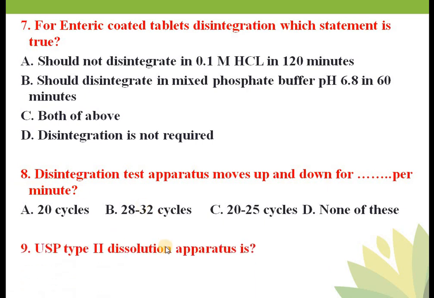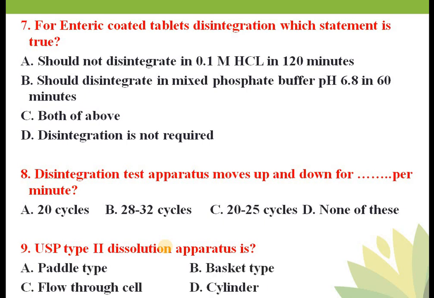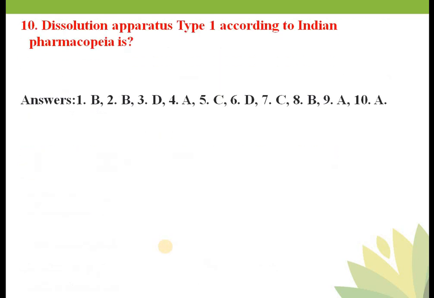Now we'll see the next question. So USP type second dissolution apparatus is, your options are paddle type, basket type, flow through cell, cylinder type. So in this case your option A is the correct answer. Okay, so in case of USP, type first is a basket, type second is a paddle. They are exactly opposite to the IP. In IP, type first is a paddle, type second is a basket, and in case of USP, type first is a basket, type second is a paddle. Okay, we'll see later what are the different types of dissolution test apparatus. We'll see the next question.